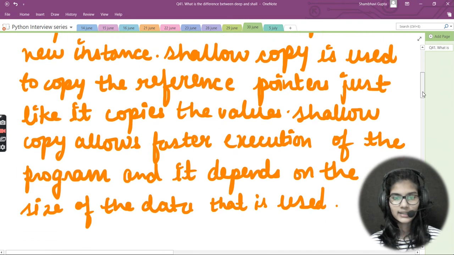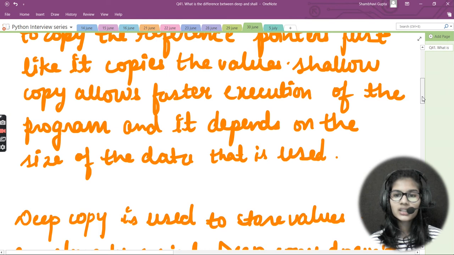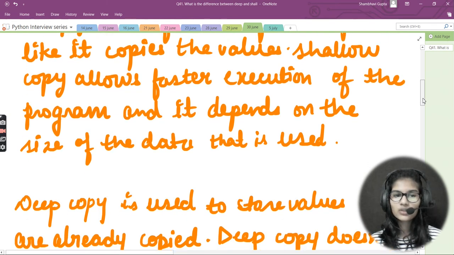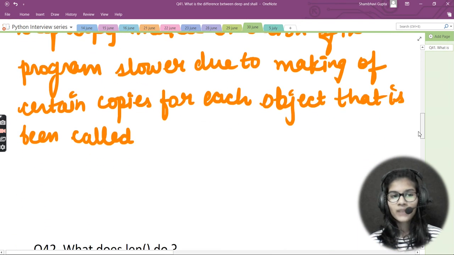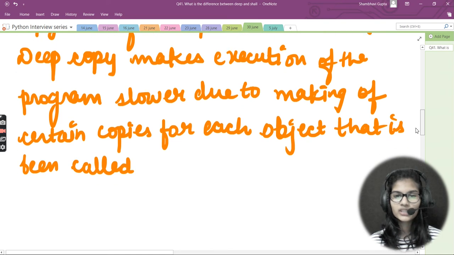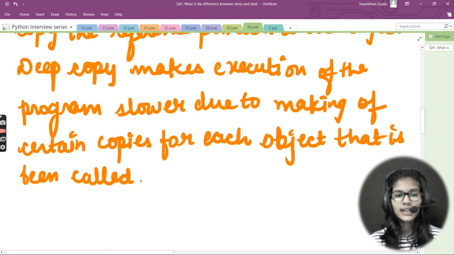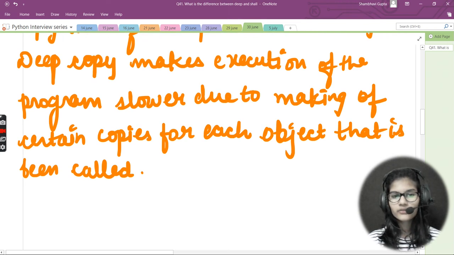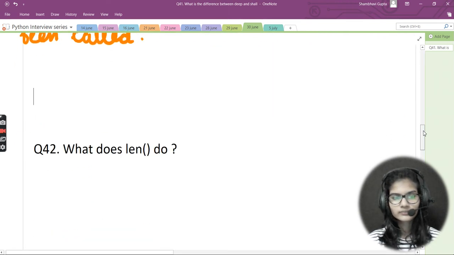Shallow copy allows faster execution of the program, depending on the size of the data used, while deep copy makes execution slower due to making certain copies for each object that is being called. I hope I made the differences between shallow copy and deep copy very clear. Now let's move towards the next question.